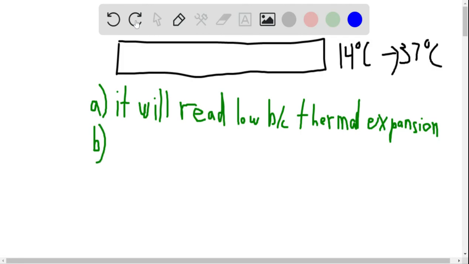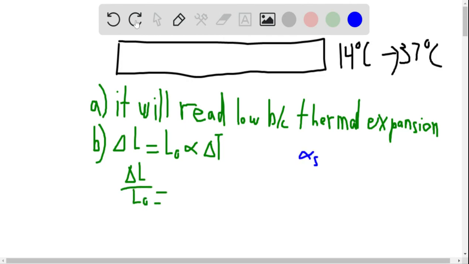Right, so for our part B, it asks what percent. Let's remember that delta L is equal to L naught alpha delta T. But since we only are interested in the percentage, it's delta L over L naught equals alpha delta T. Now alpha for steel is equal to 12 times 10 to the negative 6 degrees Celsius to the negative first.